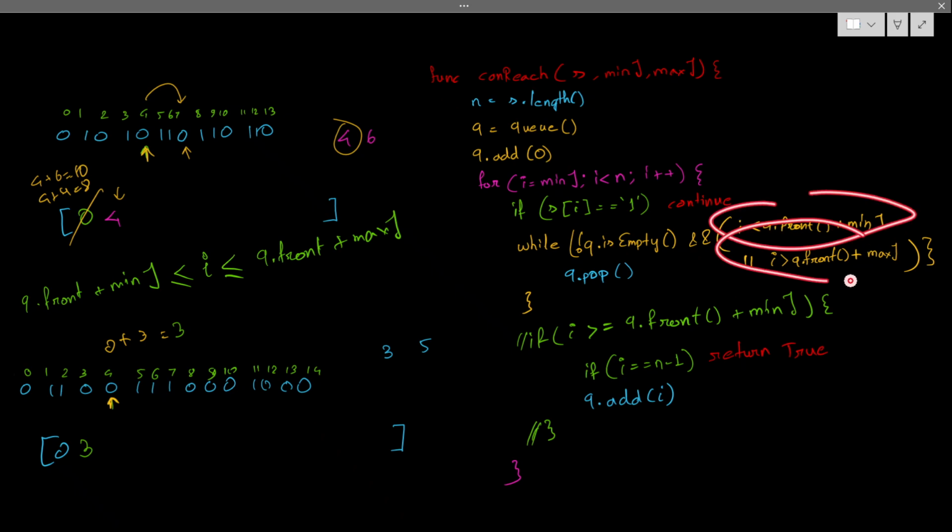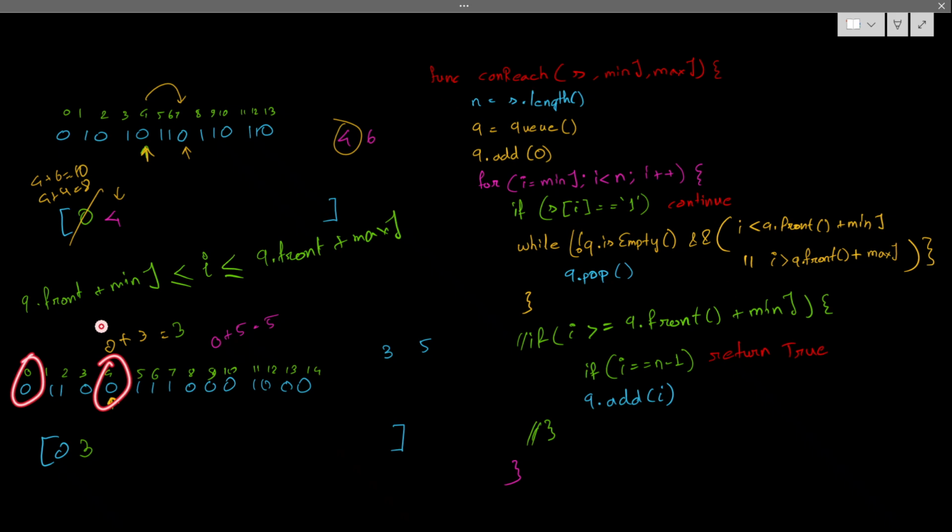So it will come to this check. Is it greater than my index max? What is the maximum of this case? 0 plus 5, maximum is 5. So 3 to 5, the current range is 4. It is not minimum, and not exceeding the case either. So this 4 is entirely reachable from 0. So I'll add 4 in here. Correct? Fine.